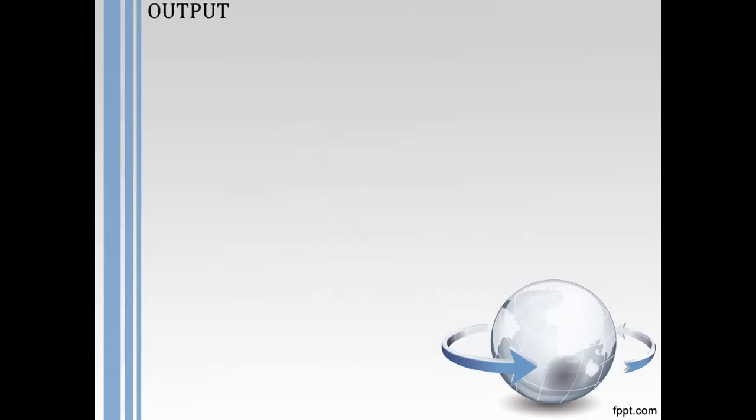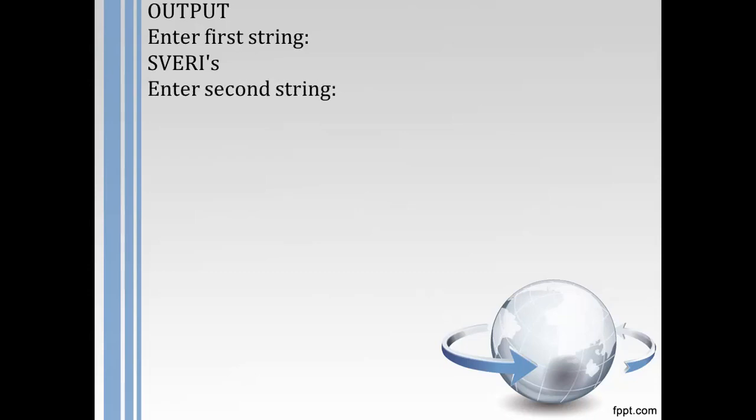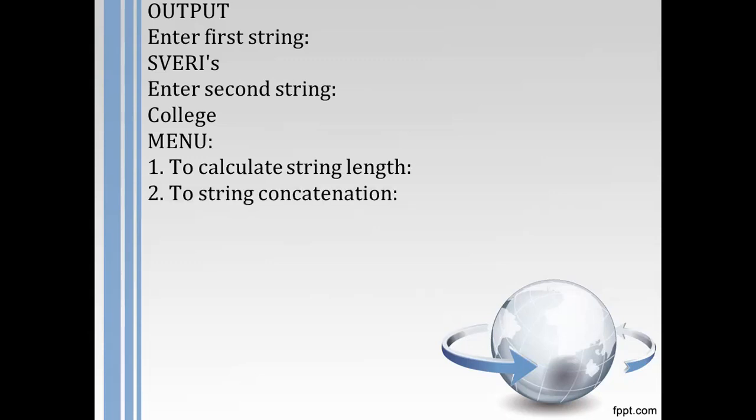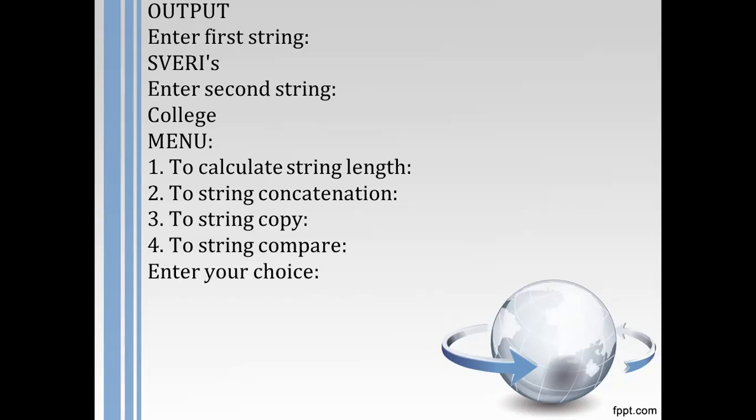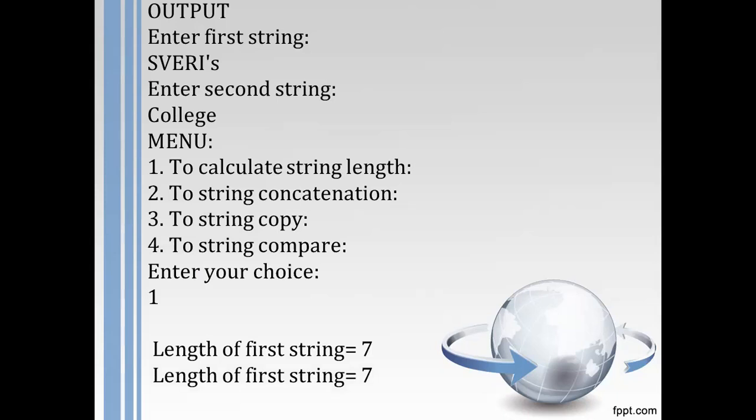So, the output. First you will observe on the output screen, "Enter first string". Suppose I type Ferries. Then "Enter second string", suppose I type college. Then the menu will be printed: one to calculate string length, two string concatenate, third string copy, fourth string compare. Then the choice will be asked. Suppose the user has typed the first choice, then definitely the length of the first string will be calculated, which is equal to 7 if you count it. The apostrophe is also counted here. And the length of the second string is also 7.